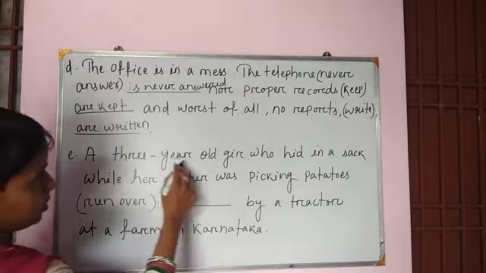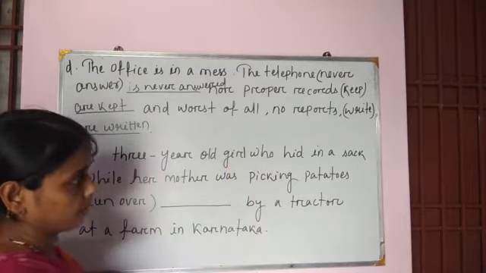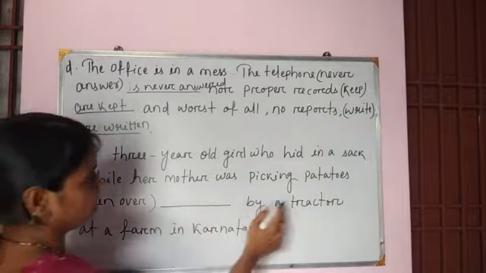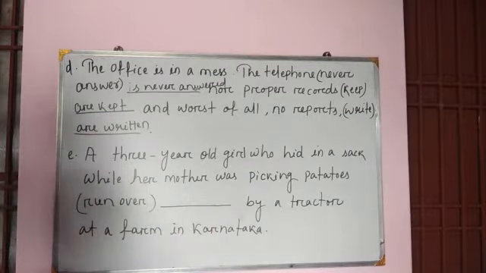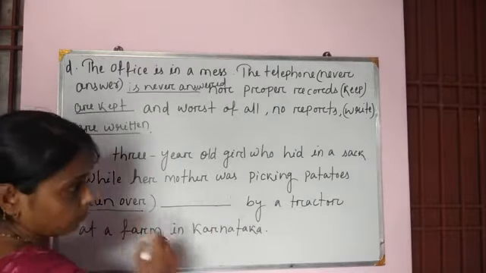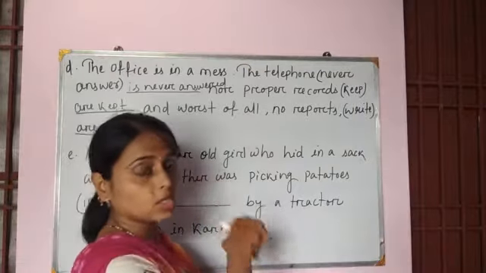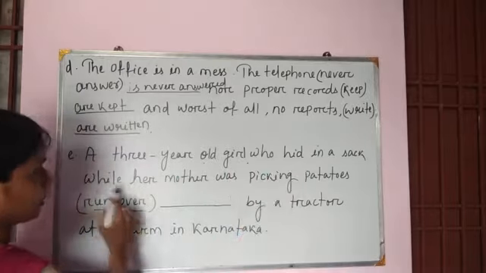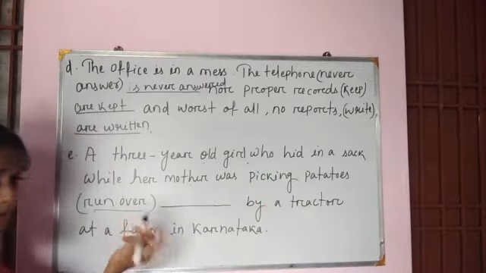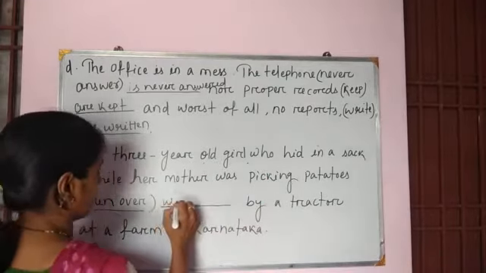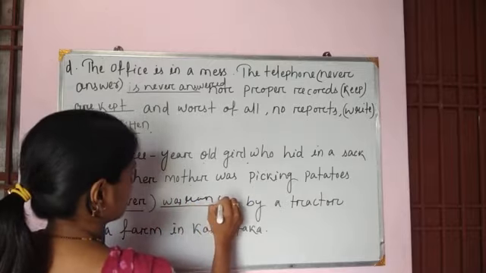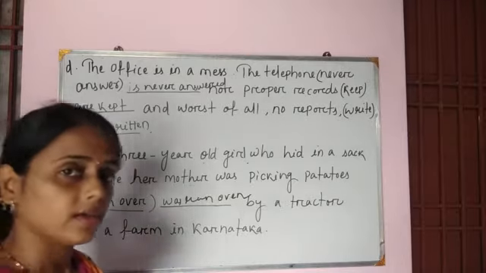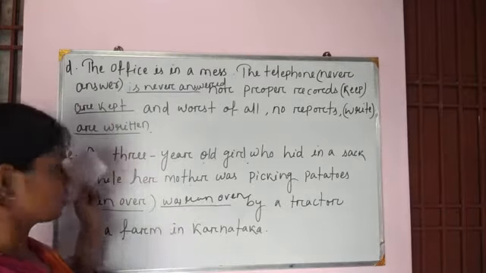Next question. A 3-year-old girl who hid in a sack while her mother was picking potatoes run over by a tractor at a farm in Karnataka. So run over, this is past tense. So the answer is, a 3-year-old girl who hid in a sack while her mother was picking potatoes was run over by a tractor at a farm in Karnataka. Okay. So this is question number E.